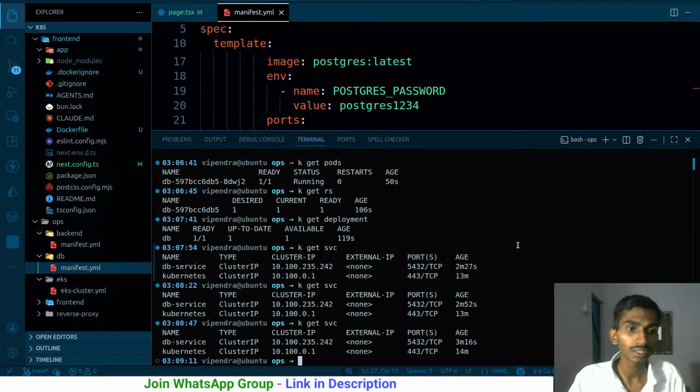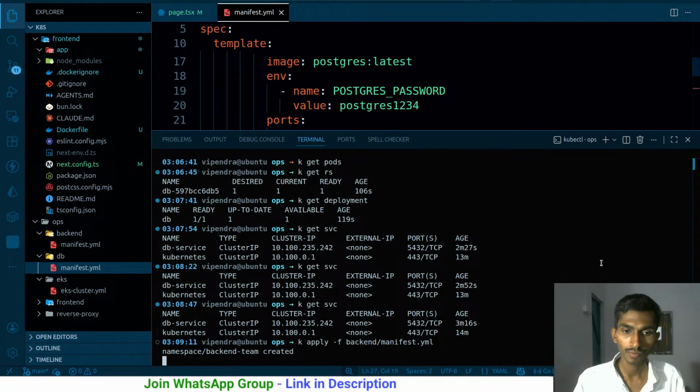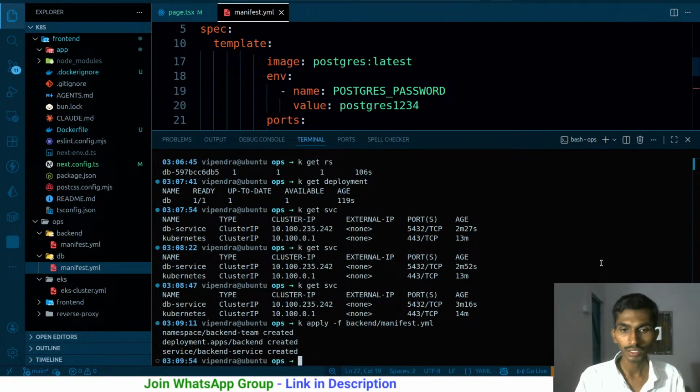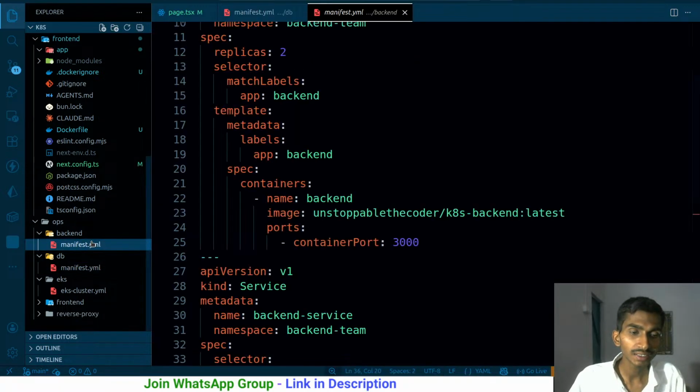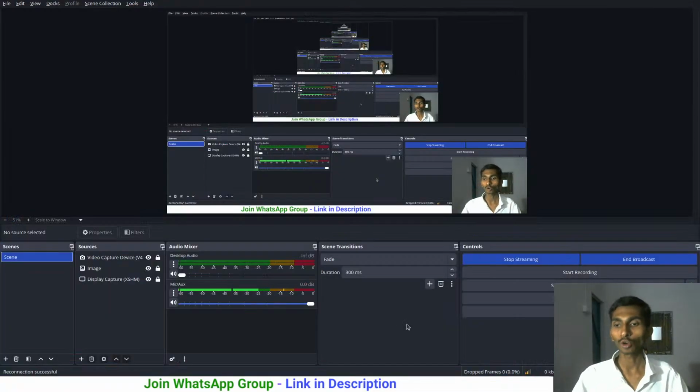Okay, so this much is done, and once the DB is running, apart from this particular DB, I have to start what? Let's start the backend. So kubectl apply -f backend manifest yaml. So backend is going to be created. Backend is created right now. Apart from this particular thing, kubectl get backend is created. When it comes to the backend, it has its namespace. So first of all, I'm creating the namespace, and I'm gonna be stopping it right here.